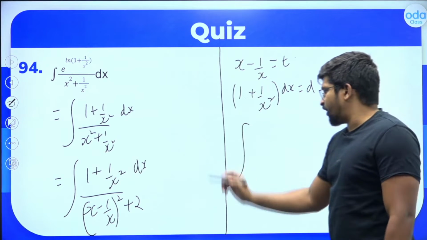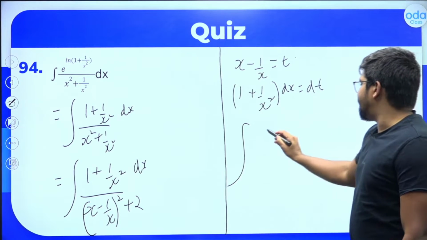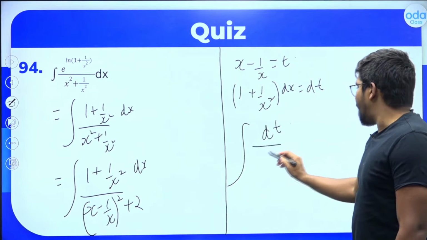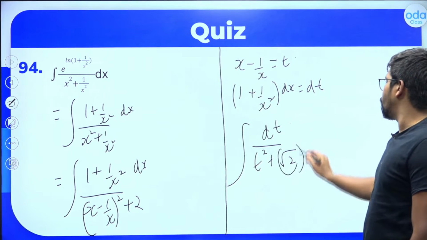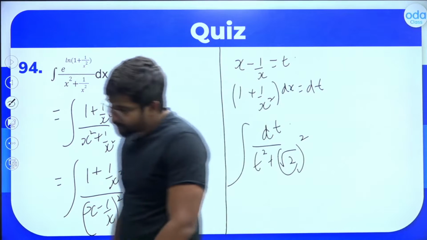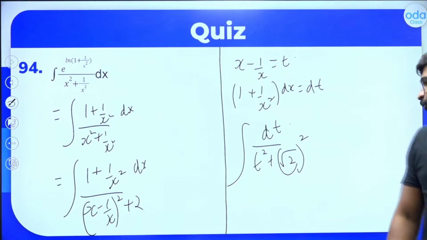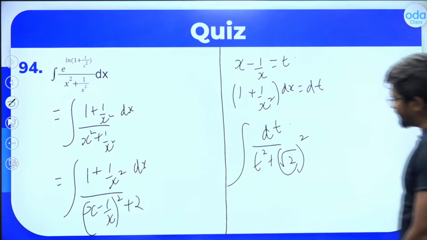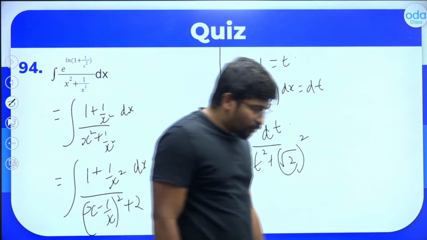So this question can further be written as dt divided by t square plus 2. Can I write this 2 as root 2 the whole square? Yes, because 2 can be written as root 2 the whole square. So this question is integral dt divided by t square plus root 2 the whole square.